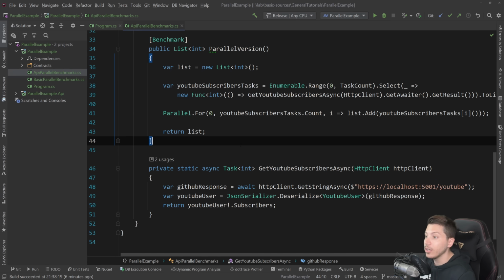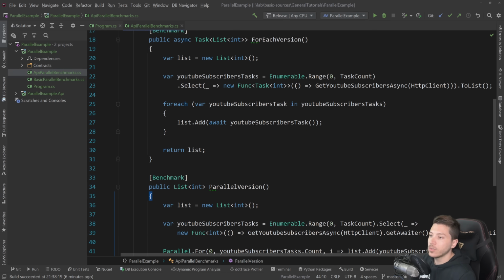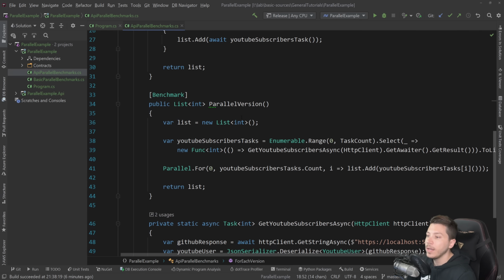It's this one here, and it's getting back a number from that API. So just to recap, I am going over 1,000 items in a list, tasks, and I'm invoking them one after the other in this foreach version, and then I'm getting the number back, which is a response from the API. And then I have a parallel version of this where I'm giving 1,000 things into the Parallel.For method, and I'm invoking them in parallel, multi-threaded fashion.